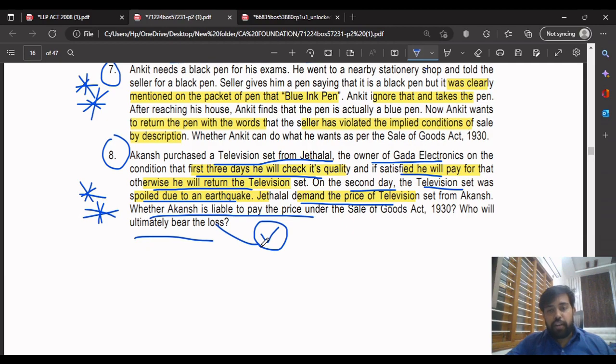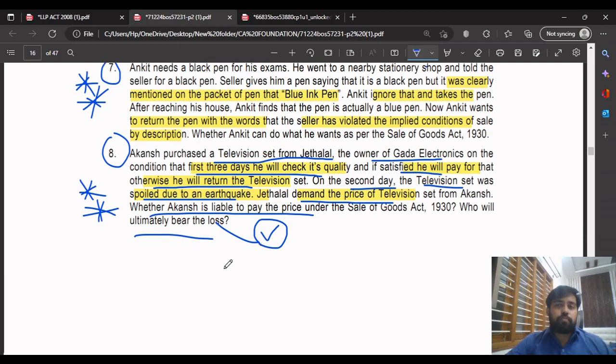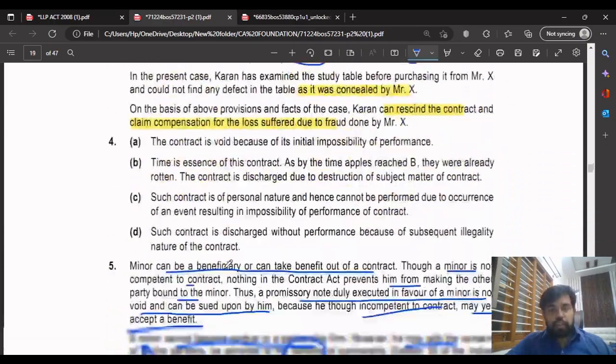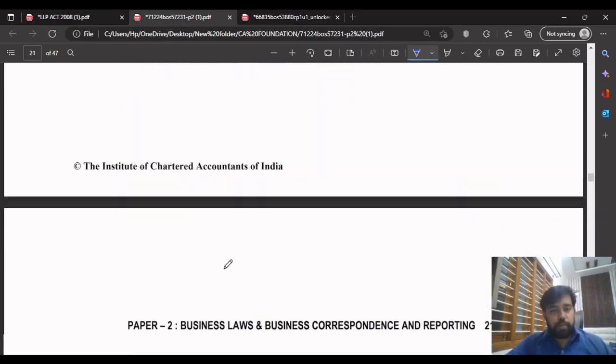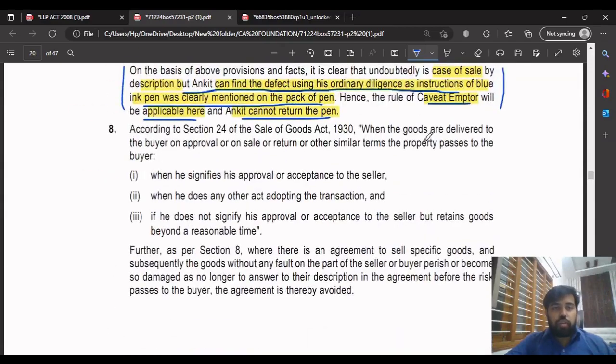Why? We have to see the solution, because the solution is very important in this question. So I'll read from the solution and explain it faster. The answer is based on Section 24 of the SOGA Act, where the goods are delivered to the buyer on approval or on sale or return or other similar terms. In those cases, the property passes to the buyer only in certain cases. If these three cases exist, then the buyer will be responsible. If these three cases do not exist, the seller will be responsible.